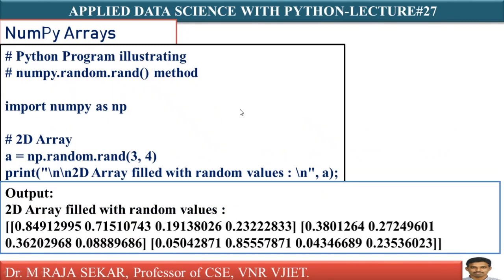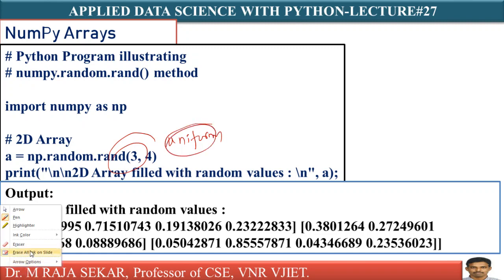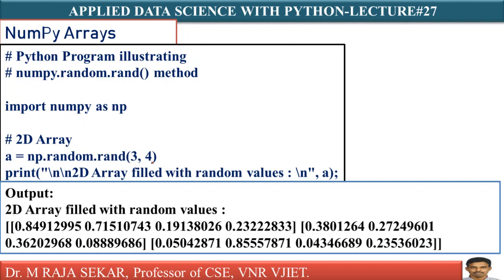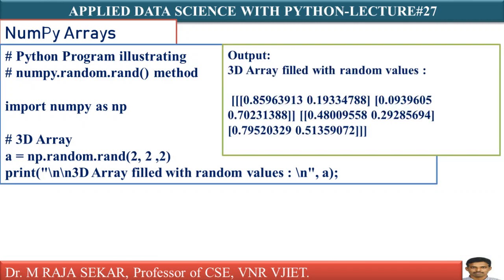Now we will create random numbers in a 2-dimensional array. Here I am saying 3, 4, which means 3 rows and 4 columns. Observe this one: a 3 by 4 matrix in which you have elements between 0 and 1. Anyway, we will execute this in the Jupyter Python notebook. For the time being, just understand rand of 3. These random numbers follow a uniform distribution. What is uniform distribution? I will discuss it in future classes. For the time being, just understand that the rand function always generates random numbers based on the uniform distribution.